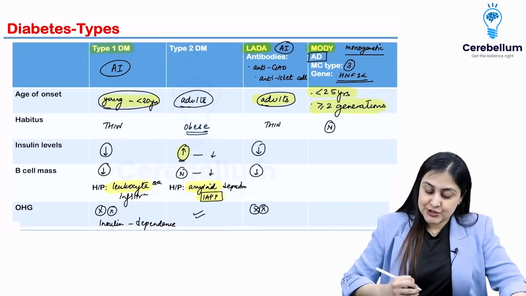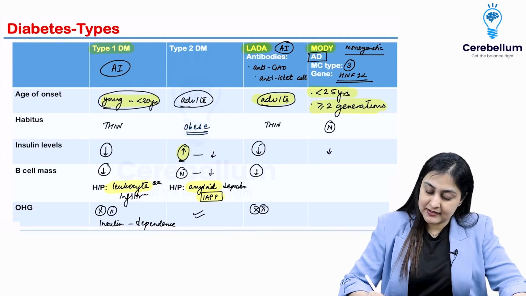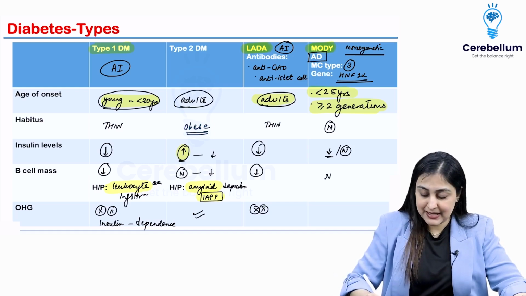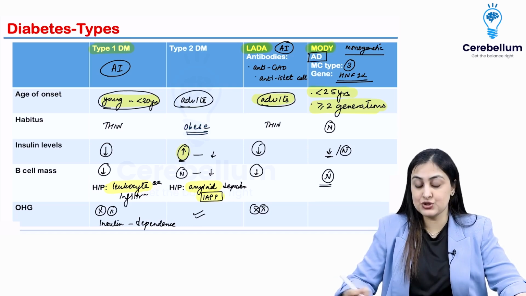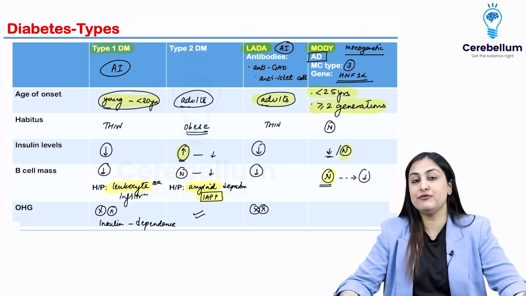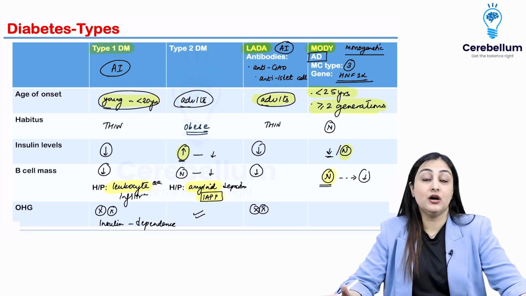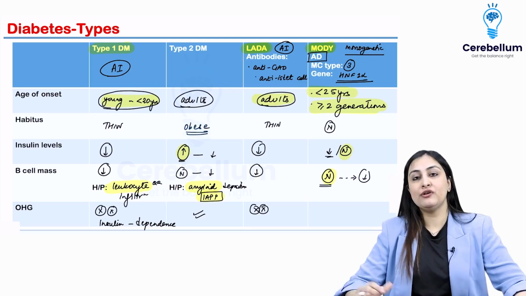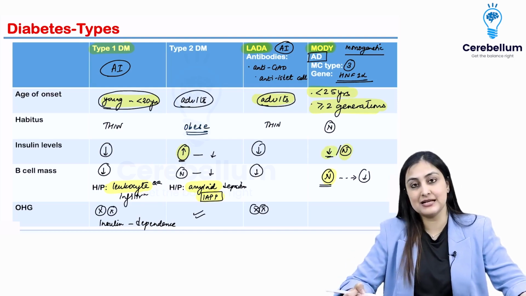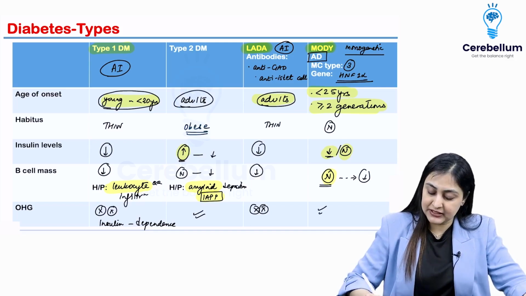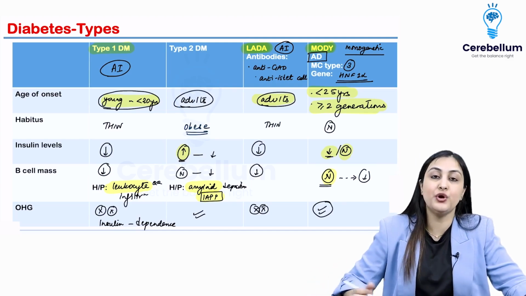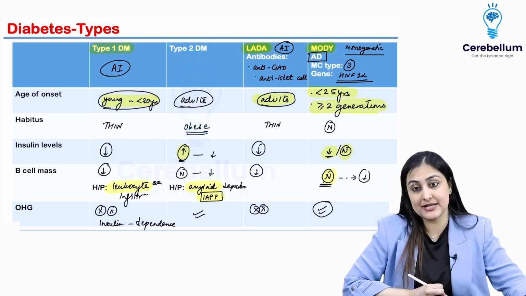Alright, what about the insulin levels here? So the insulin levels again are reduced. Initially they can remain normal, but eventually they go down. Same with the beta cell mass, initially it remains normal, very, very slowly it can go down. So more or less everything here is normal, except for the family history. The patient really doesn't come with a ketotic kind of presentation or very drastic hypoglycemic episode. That does not happen because more or less the insulin levels and beta cell mass are on the normal side. And what is very important, in fact a part of the diagnostic criteria as well, is that he should respond to sulfonylureas, he should respond to oral hypoglycemics because his beta cell mass is normal.